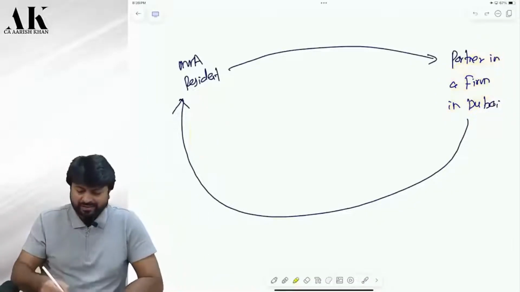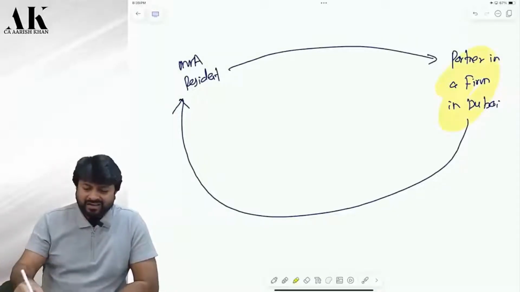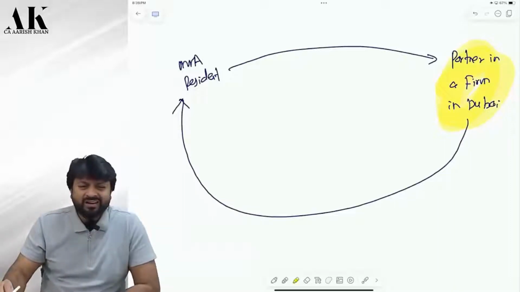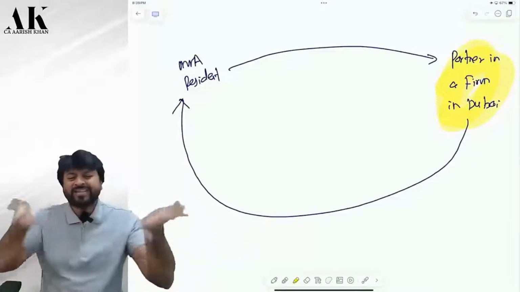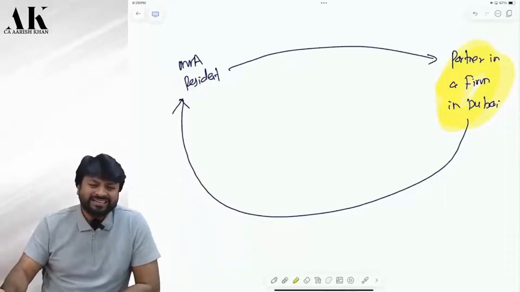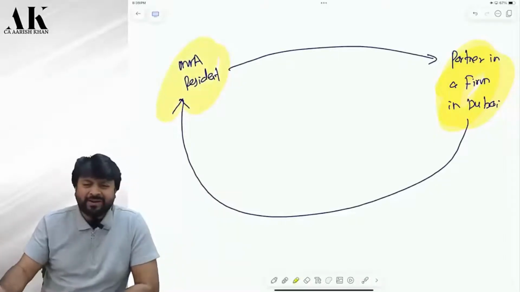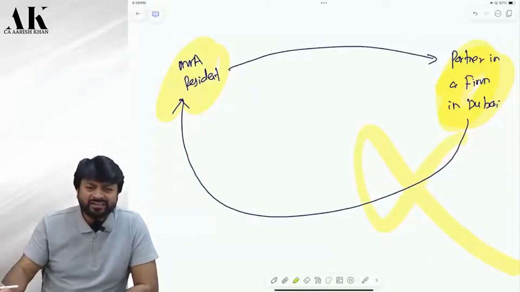Listen to me carefully here. You are a partner in a foreign firm. Being a partner in a foreign firm is also your asset or not? Or it is as good as buying shares of a company, yaar. Should you disclose that or not? That you are a partner in a foreign firm, and you have not disclosed that. Is this an undisclosed foreign asset or not?